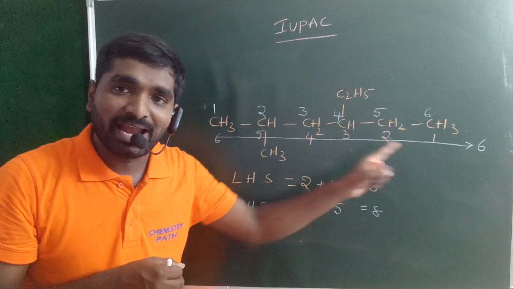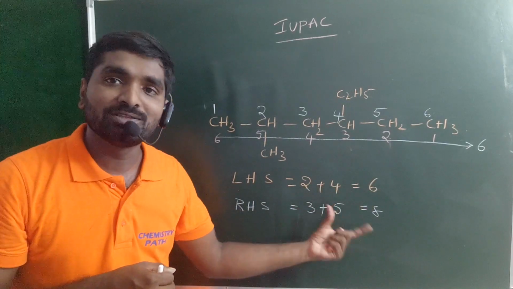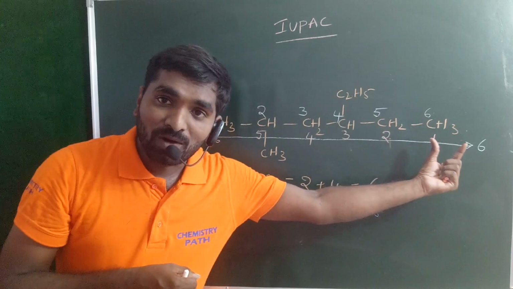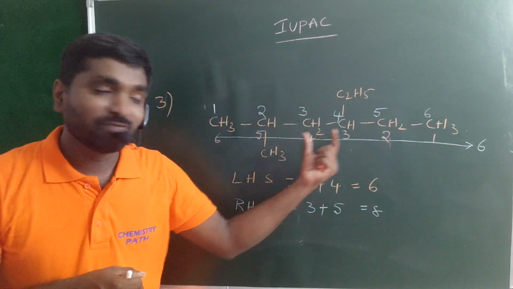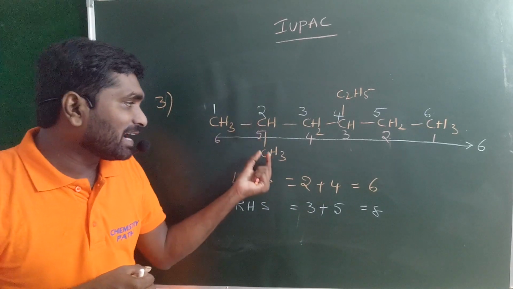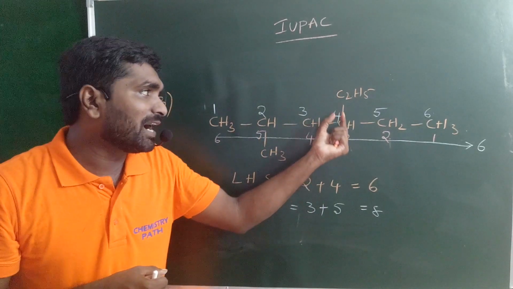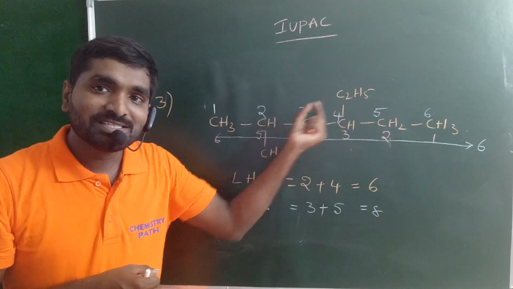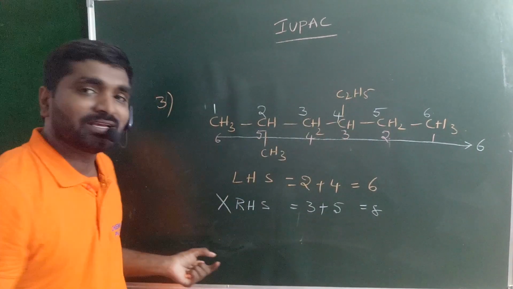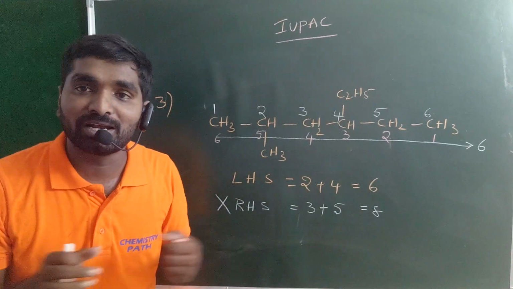When you go from the right hand side, your sum is more, 3 plus 5 is 8, which is the wrong numbering. So on the second carbon a methyl group, on the fourth carbon an ethyl group is the perfect numbering, while RHS is the wrong numbering according to IUPAC nomenclature.